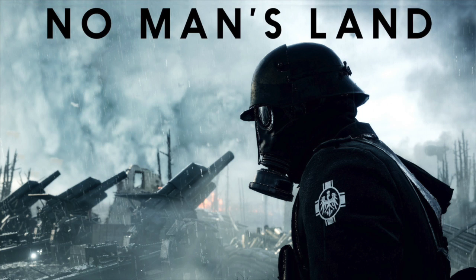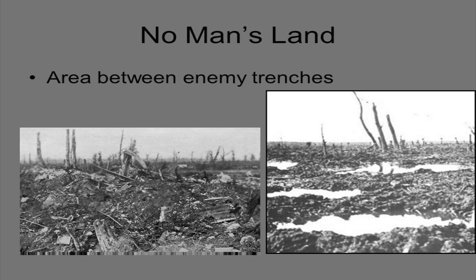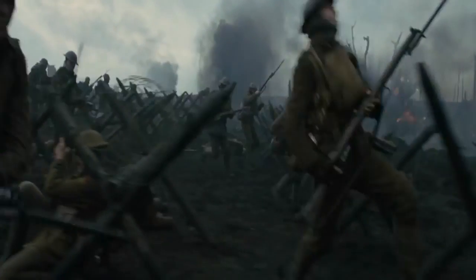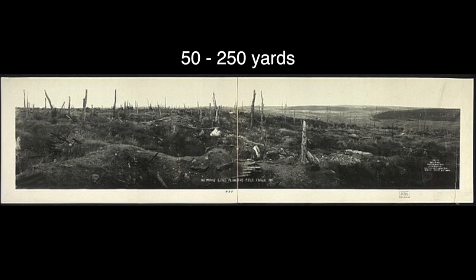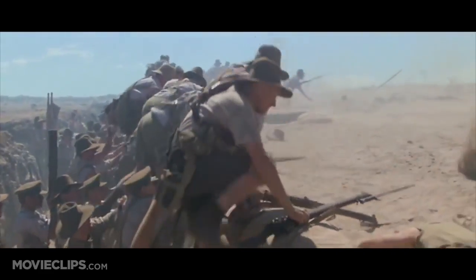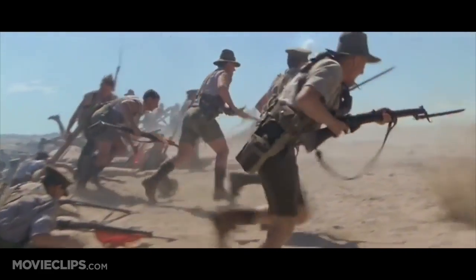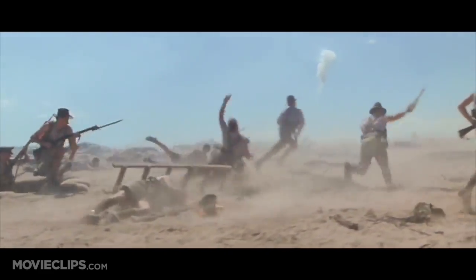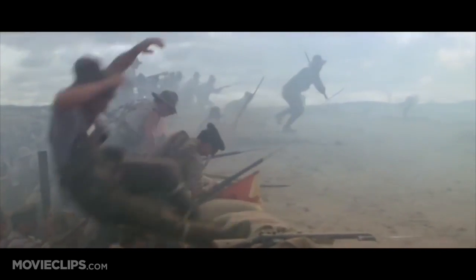No Man's Land. The area between two enemy trench lines was called No Man's Land. No Man's Land was often covered by landmines and other obstacles such as barbed wire. The distance between enemy trenches was typically between 50 to 250 yards. It was called No Man's Land because, as mentioned earlier, anyone who tried to climb out of the trenches during the day would get torn apart by a swarm of bullets.